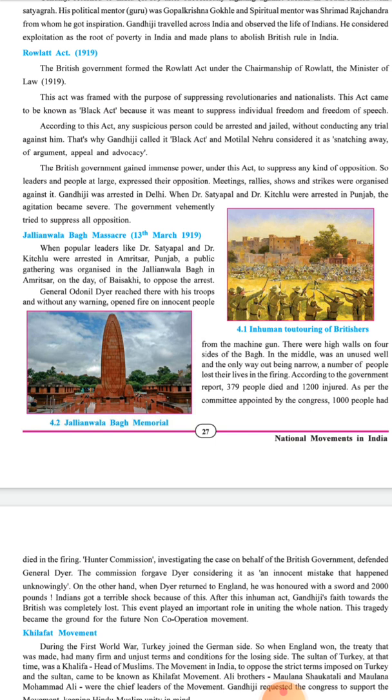Because of this, meetings, rallies, shows and strikes were organized at many places against this act. And the British also arrested Gandhiji for opposing this act. Gandhiji was arrested because he was opposing the Rowlatt Act, and Gandhiji's arrest resulted in severe opposition against the British government at places like Delhi, Amritsar, Ahmedabad, etc.